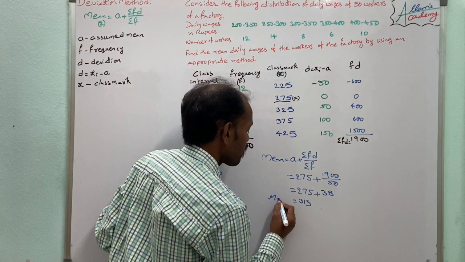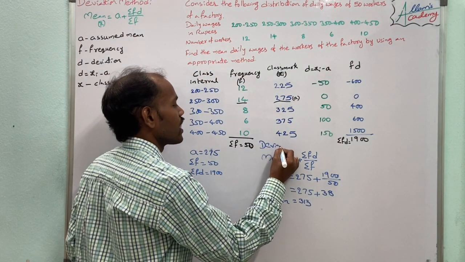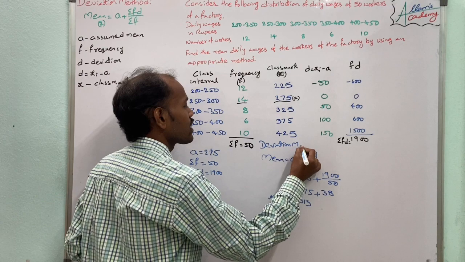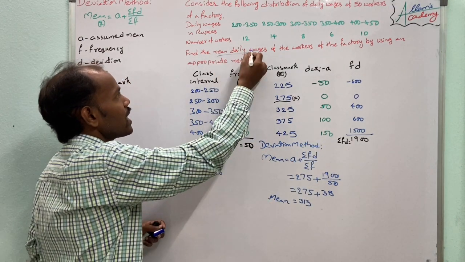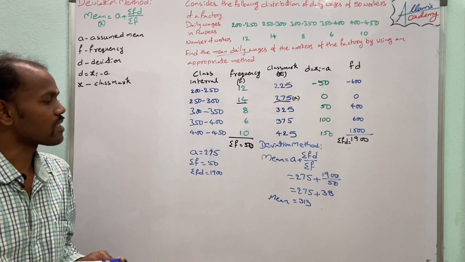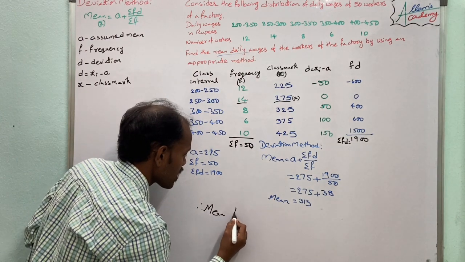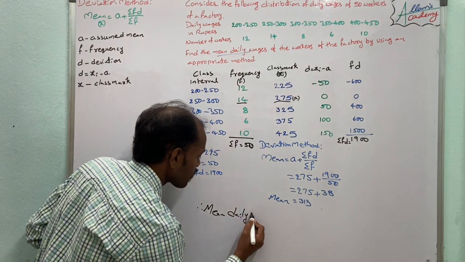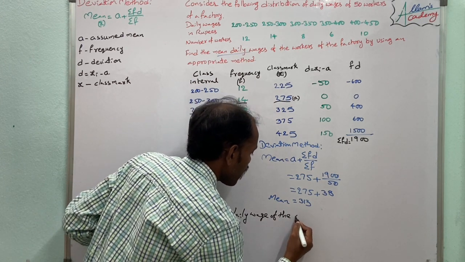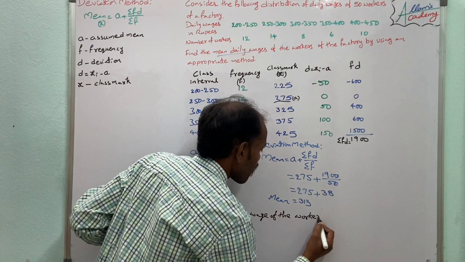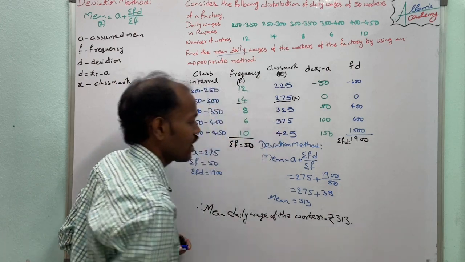So the mean of the given data through the deviation method is 313. The question asks to find the mean daily wage of the workers. So the mean daily wage of the workers equals 313 rupees.